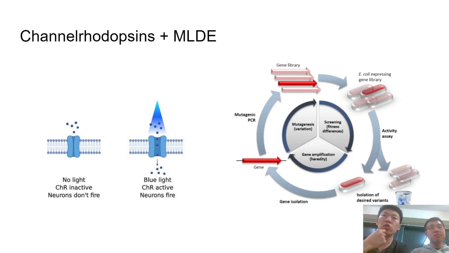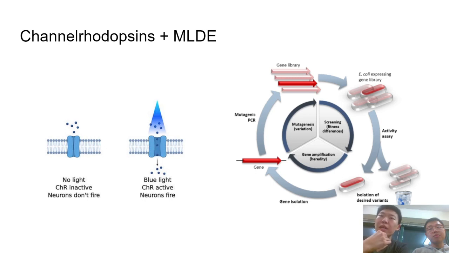A common technique used in protein engineering is a method called directed evolution, in which given a protein of interest, say a channelrhodopsin, we figure out the corresponding nucleotide sequence that encodes it. We perform random mutagenesis on this protein of interest. We then screen it to figure out which proteins are the highest performant. We then select the highest performing protein and perform another round of random mutagenesis on the amino acid sequence that gives us another library of variants, and so on and so forth. This will ultimately give us a protein that is optimized for whatever task we desire.